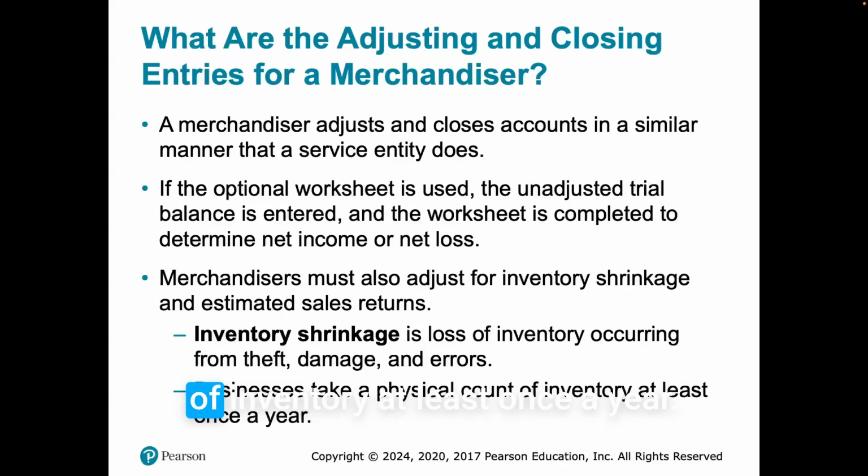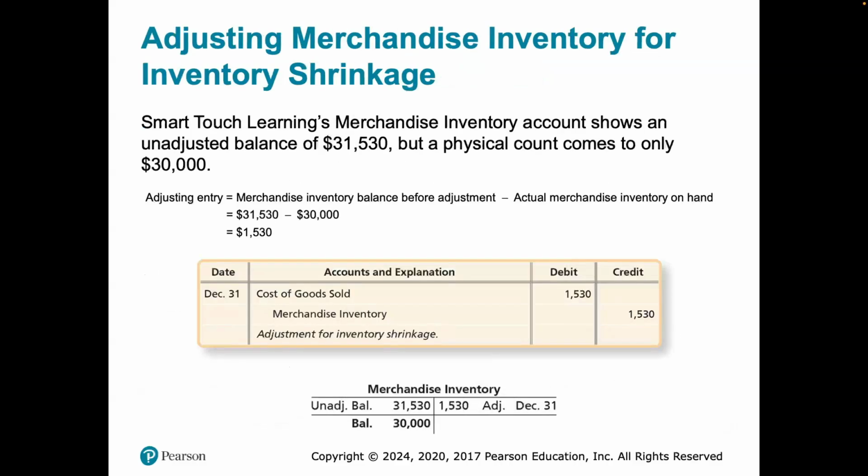Businesses take a physical count of inventory at least once a year. You have to do a physical count even with perpetual because it's not going to account for all the things that got stolen. It's not going to account for the things that went bad and had to be thrown away. It's not going to account for any of that. So that's where we have this account, inventory shrinkage, to account for those things.